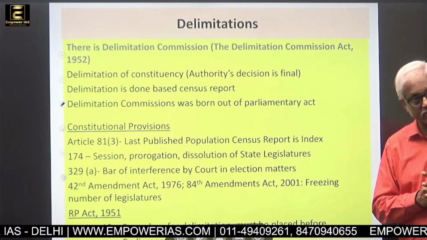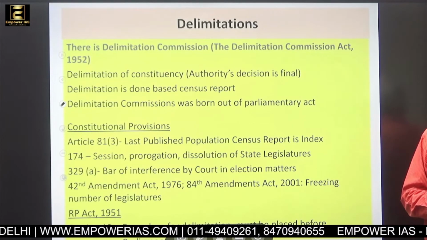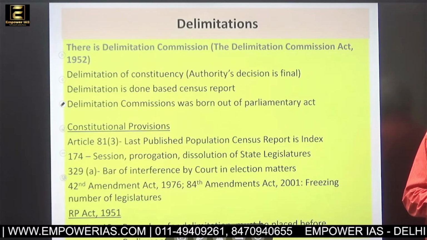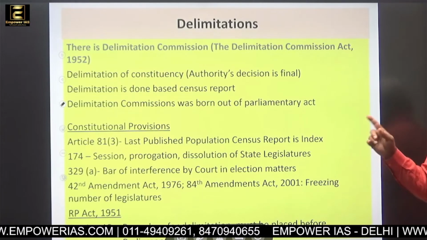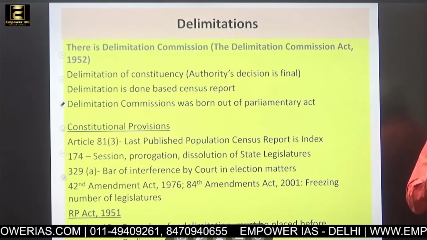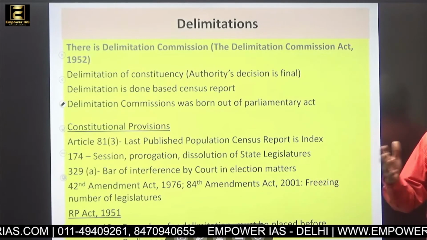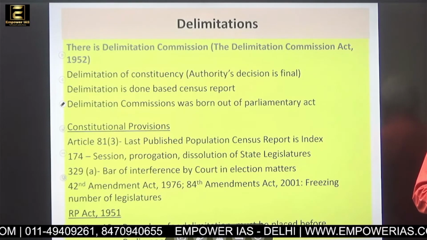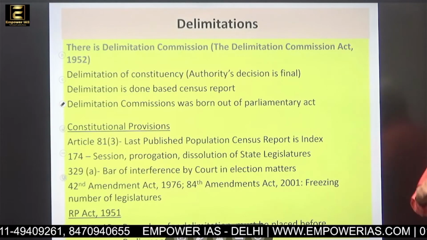Sometimes previous questions come: can the decisions on delimitation by the Delimitation Commission be challenged or changed by Parliament? No. It is the authority's decision that is final. Delimitation is done based on the census report. This source is the census report of 1971, 1991, 2011. Right now 1991 has been made the periodical census on which it will be done.